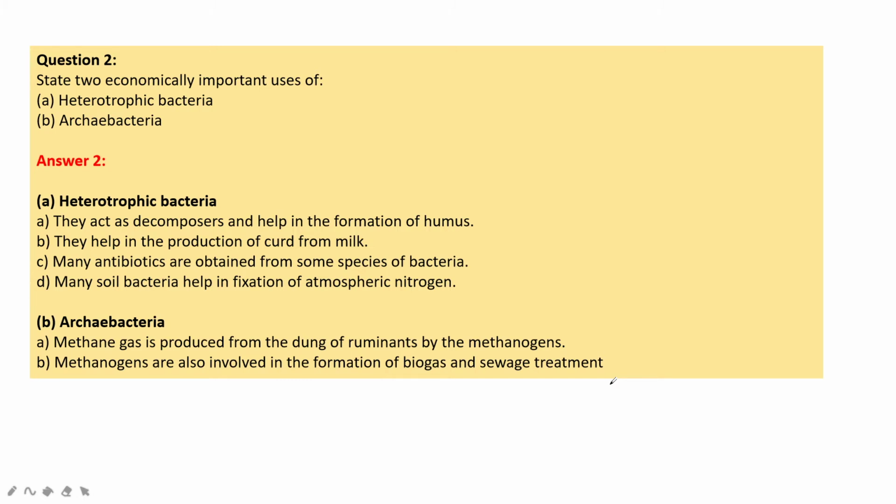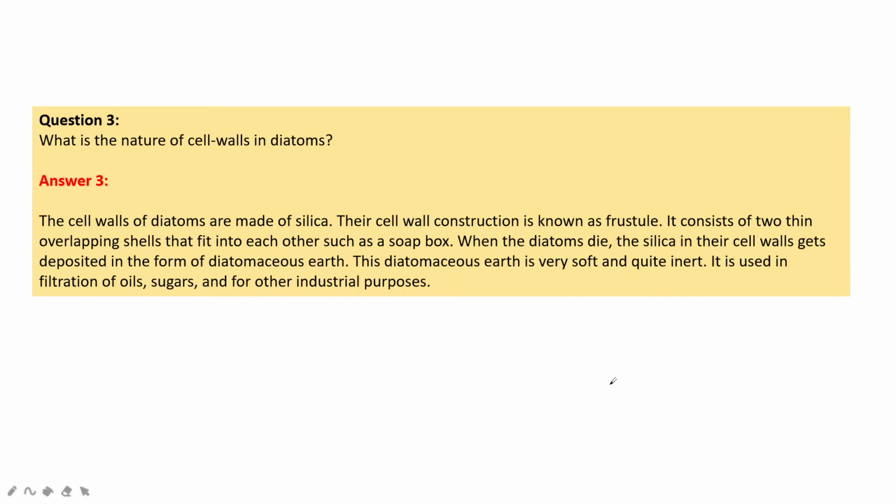Next one is archaebacteria. Methane gas is produced from the dung of ruminants by the methanogens. Methanogens are also involved in the formation of biogas and sewage treatment.